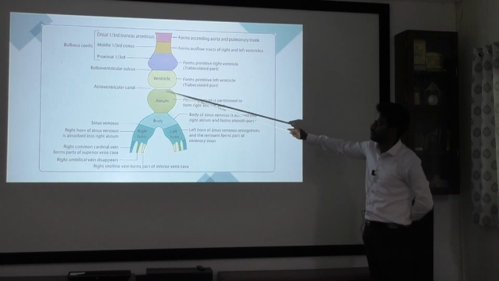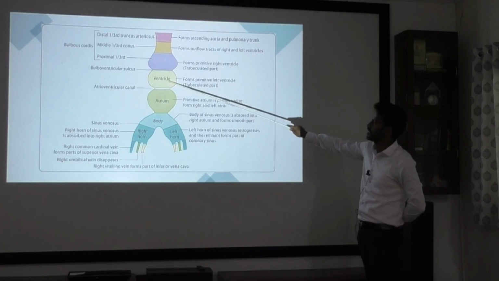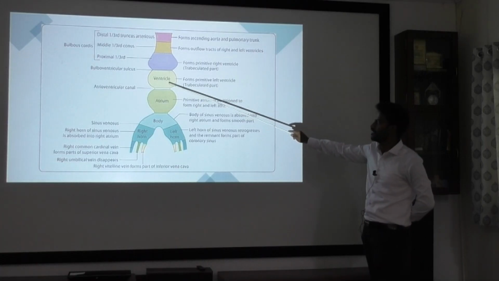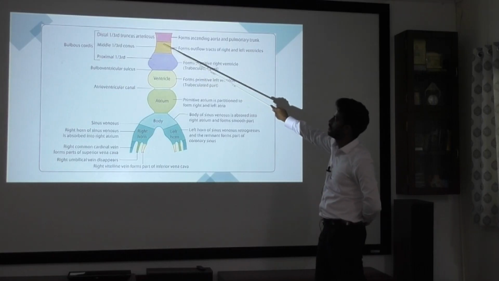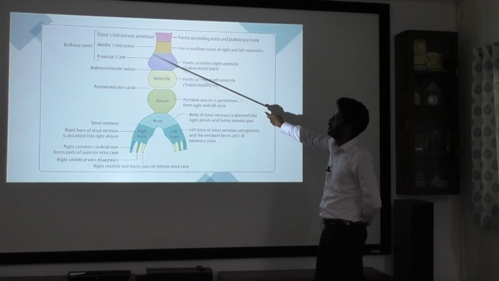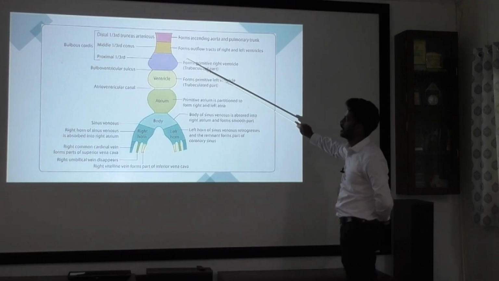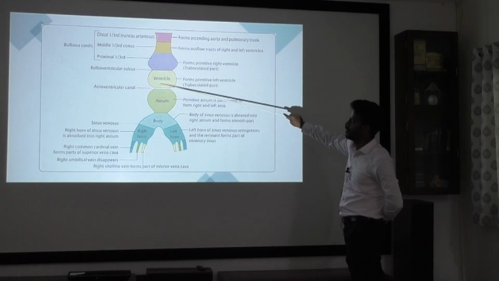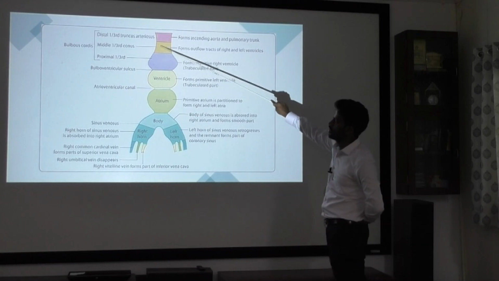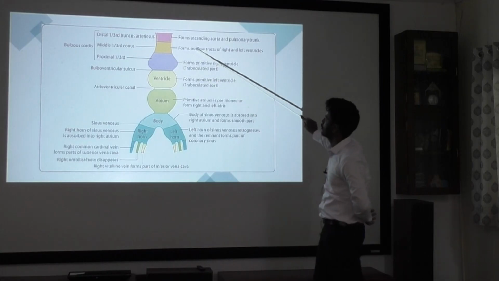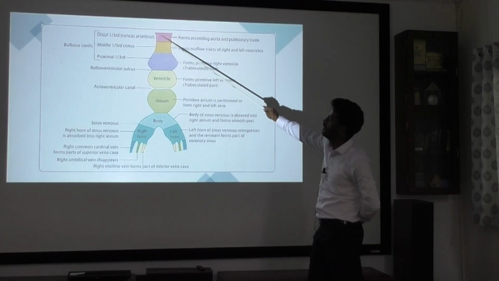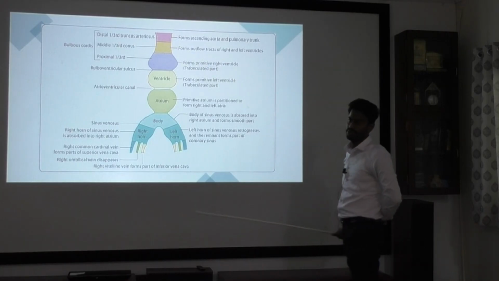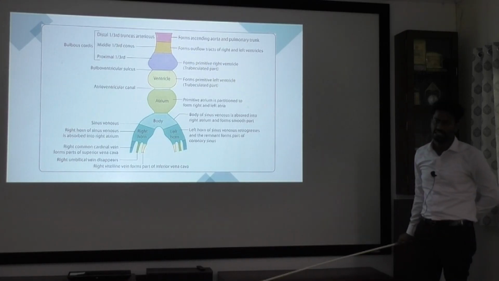A rough part will be formed from this. This is the ventricle, it forms your primitive left ventricle. This is the bulbus cordis, we can divide into three: proximal 1/3, middle 1/3, distal 1/3. Proximal 1/3 will form your primitive right ventricle. These two are your rough part. This middle 1/3, also the conus, forms your outflow tract of the right and left ventricles. This is the smooth part, and then this is the truncus arteriosus, it forms your ascending aorta and pulmonary trunk.